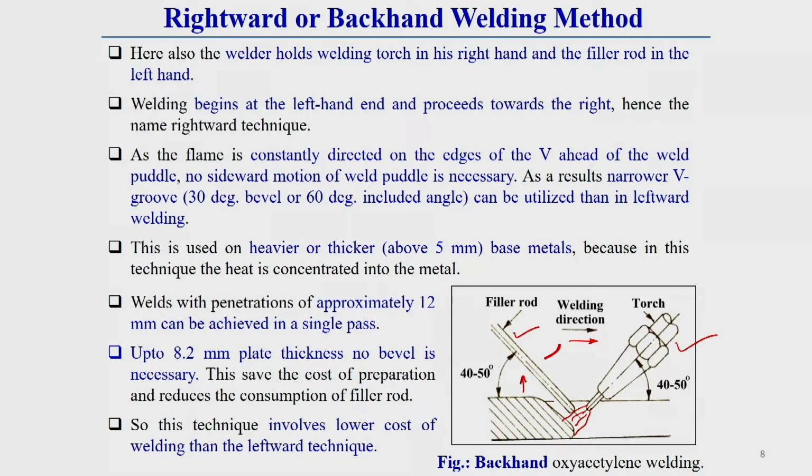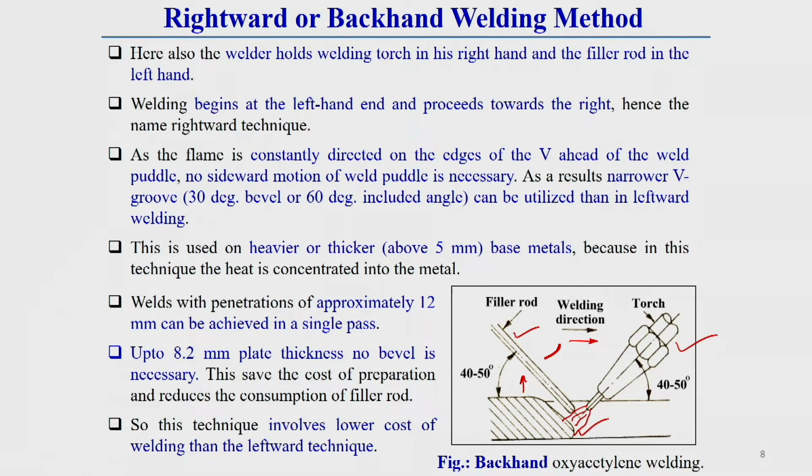This is used on heavier or thicker base plate. We have seen the leftward welding technique is used for thin sections, where the plate thickness is less than 5 mm. But this is used above 5 mm base plate, because in this technique the heat is concentrated into the molten metal zone. Approximately 12 millimeter thick plate can be welded by this technique in a single run only, and up to 8.2 millimeter thick plate no bevel is required.